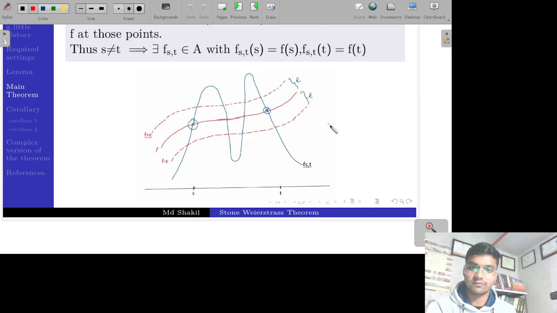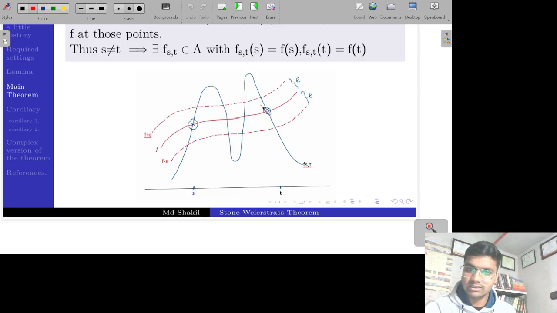To just visualize the proof, here we take S and T, two distinct points on the real line R, which will belong to some closed interval that is compact, and this is the graph of F. This red line in between is the graph of F, and this dotted line above is the graph of F plus epsilon, and this dotted line below is F minus epsilon.